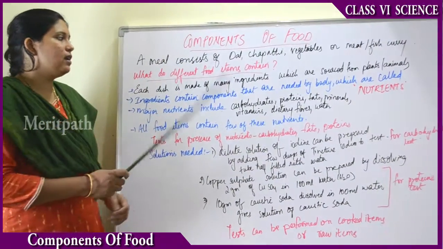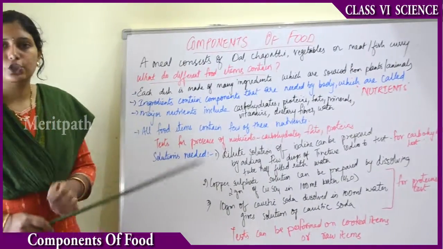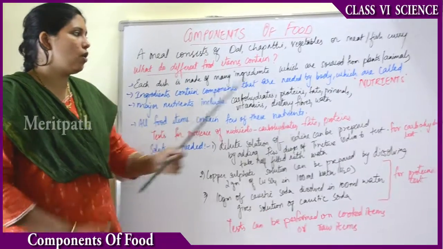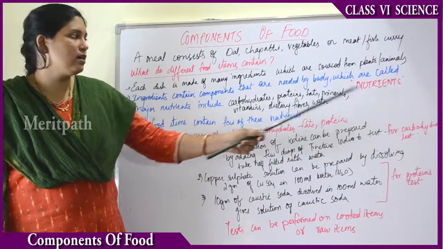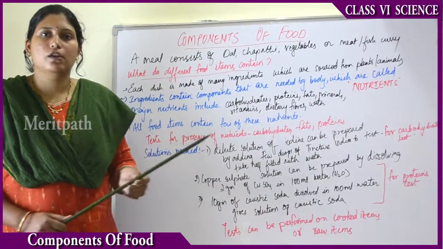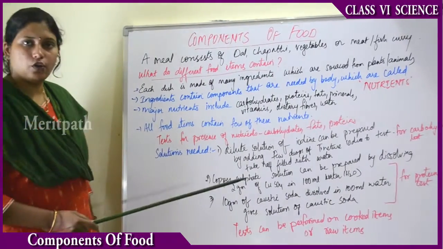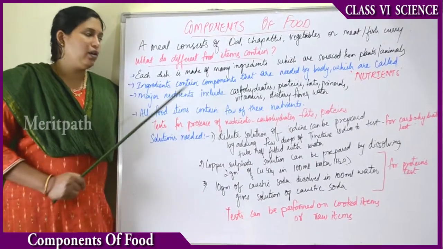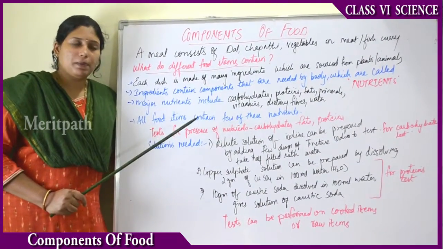These nutrients are needed for the body, for growth, for repair, for movement, for performing our daily activities. The nutrients come from all the ingredients from which the food is prepared.